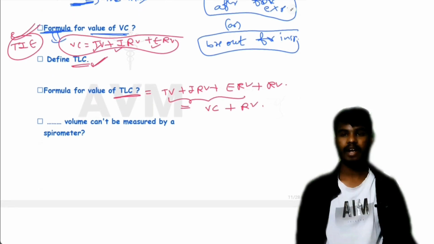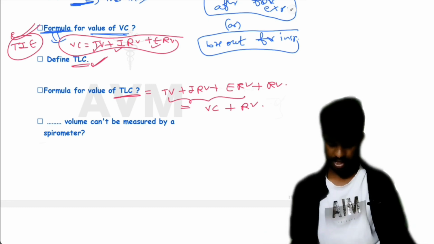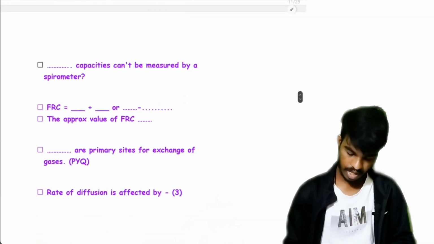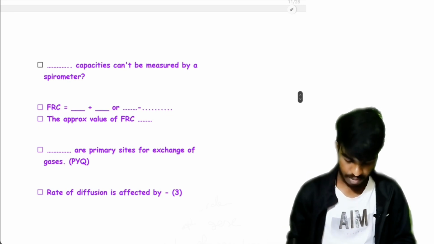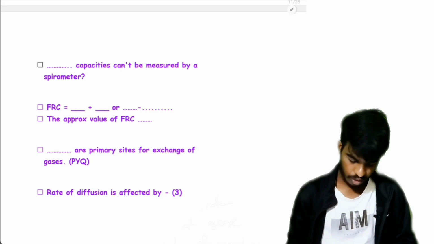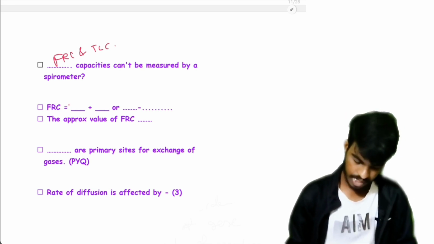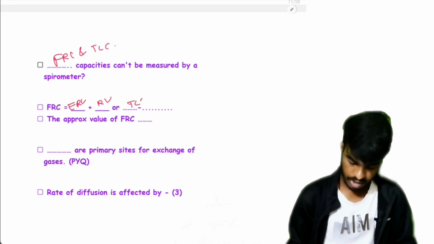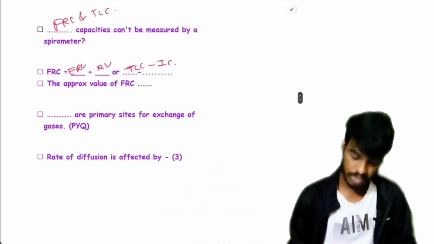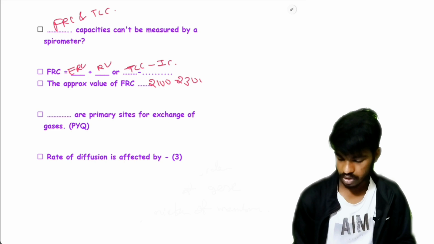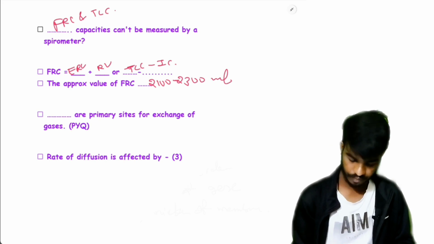Residual volume can't be measured by a spirometer. Capacities FRC and TLC can't be measured by spirometer. FRC equal to ERV plus RV or TLC minus IC. The approximate value of FRC is 2100 to 2300 ml.